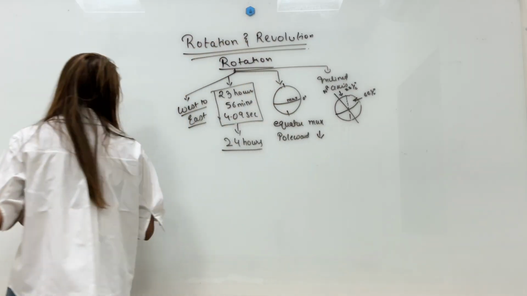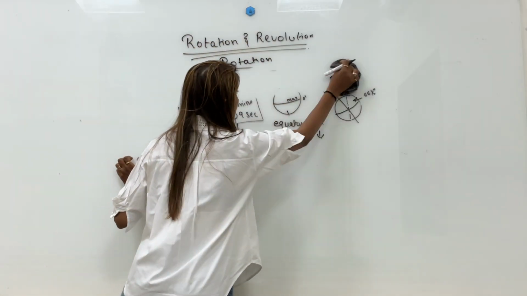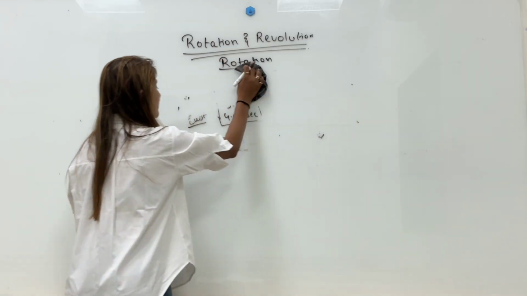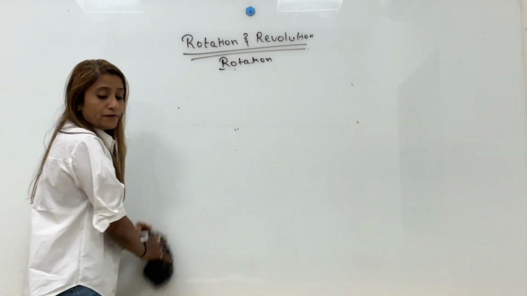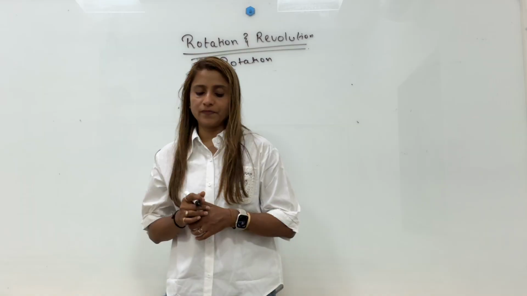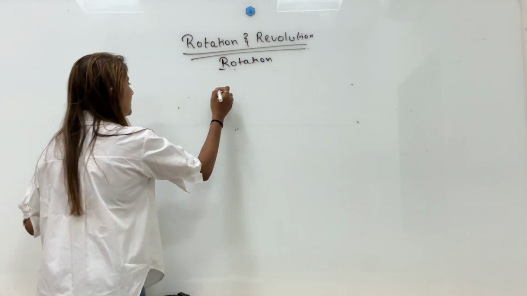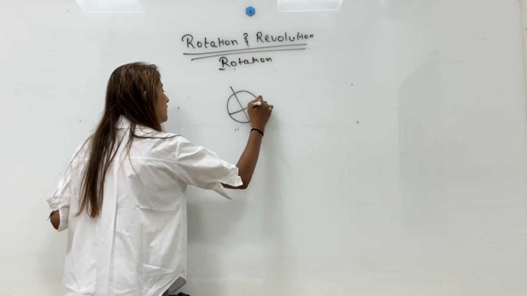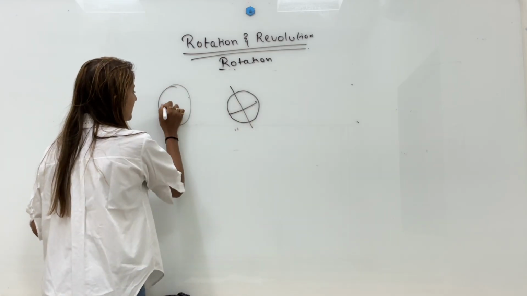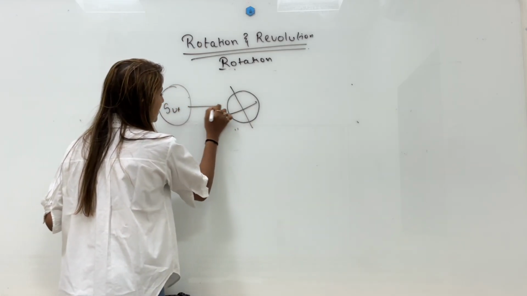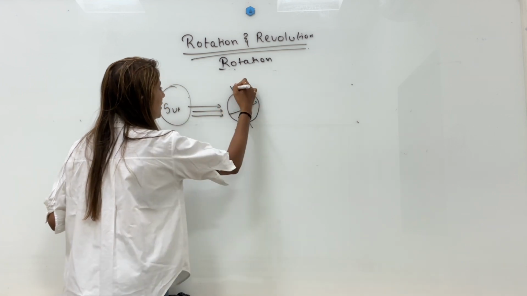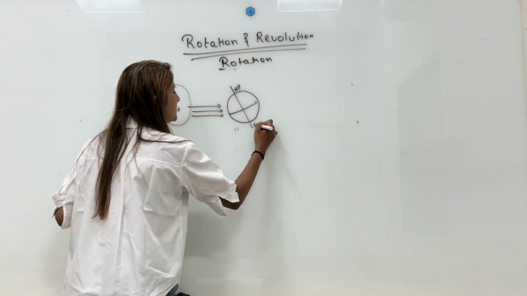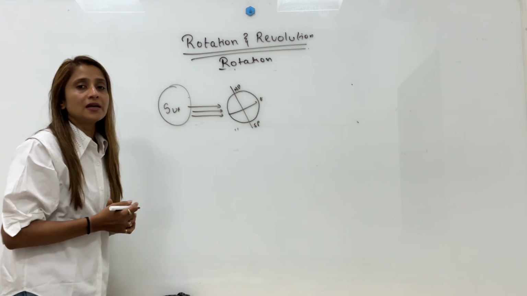Now let us understand what the effects of rotation are. Remember, because of rotation, one part of the earth will always be facing the sun.